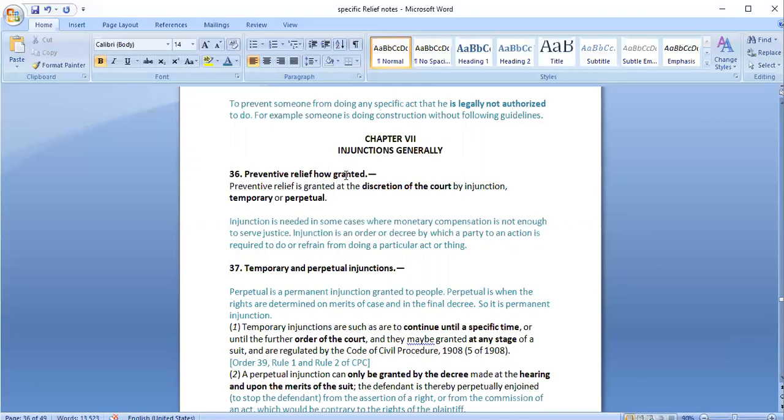Section 36 is preventive relief, how granted. Preventive relief is granted, again at the discretion of court only, by injunction, temporary or perpetual. So preventive relief would be granted by way of injunction. Again, injunction would be discretion of court only. So if court feels that injunction is proper in this particular situation, then court can accordingly grant injunction, asking a person to do something or not to do something, and accordingly relief would be provided.